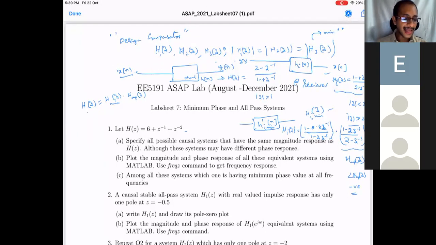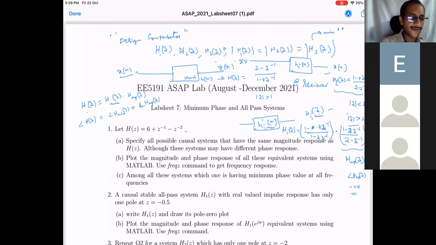And that will have the maximum phase response, which means the energy is higher. It will quickly respond. So if you have some phase response for this, it can be decomposed as angle of H minimum phase plus angle of all pass.